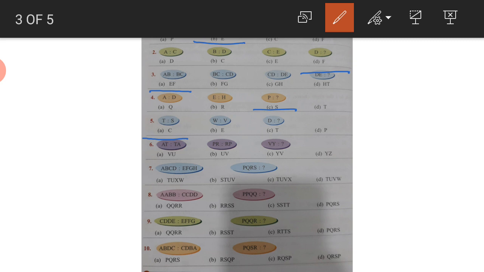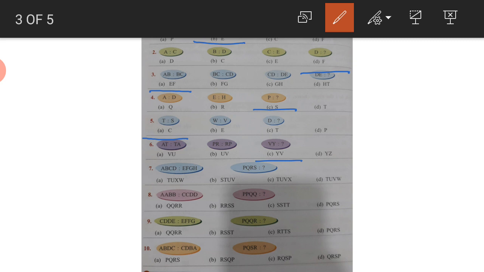C. Now question number 6. AT, TA, PR, IP, VY. Can you find out the relationship? AT becomes TA. It means they have interchanged the positions. The first comes on the second place and the second alphabet comes on the first place. So AT, TA, PR, RP, VY, YV. So the correct option is C, YV.